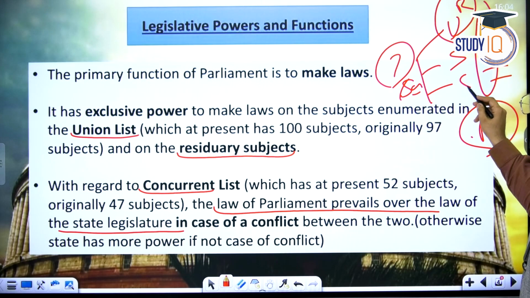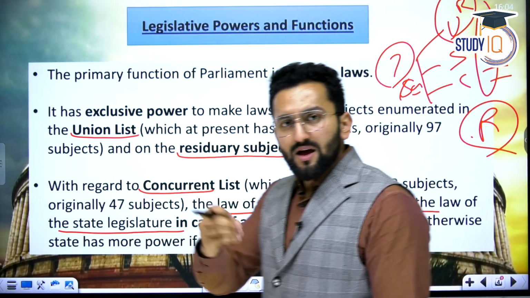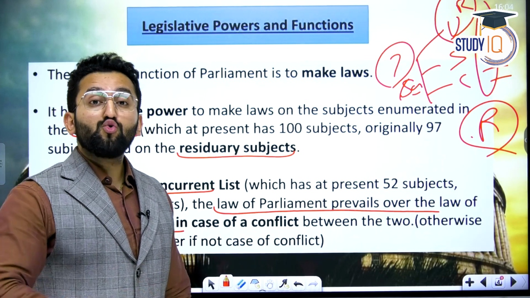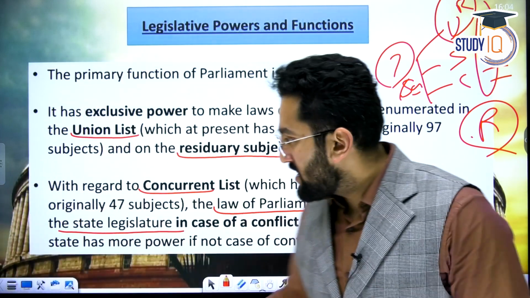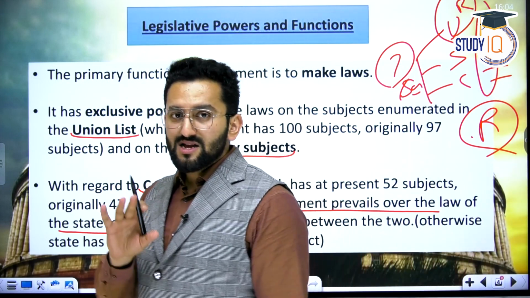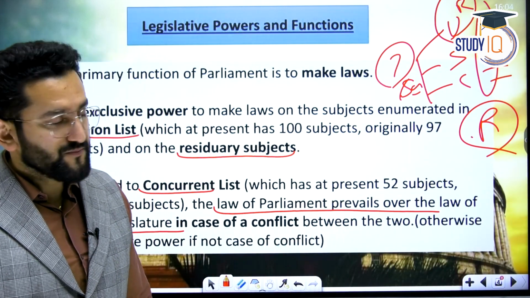Now, with regard to the concurrent list, who is going to prevail? Meaning the concurrent list, the third list. On this, Parliament as well as state legislature can make law. But if both are making law, whose law will prevail? Union's law will prevail. Okay? This is the standard legislative framework. But I must tell you the update.